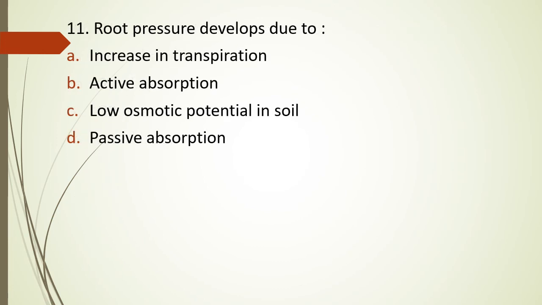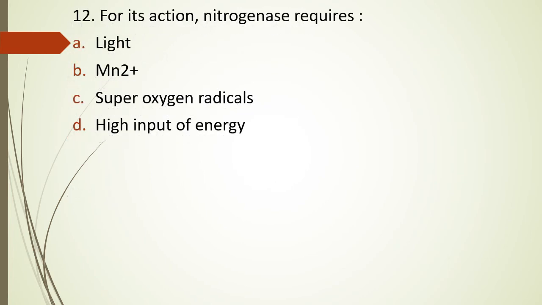Question number 11. Root pressure develops due to increase in transpiration, active absorption, low osmotic potential in soil, or passive absorption. Root pressure develops due to. The correct answer is option B, active absorption. Question number 12. For its action, nitrogenase requires light, Mn2+, superoxide radicals, or high input of energy. For its action, nitrogenase requires. The correct answer is option D, high input of energy.